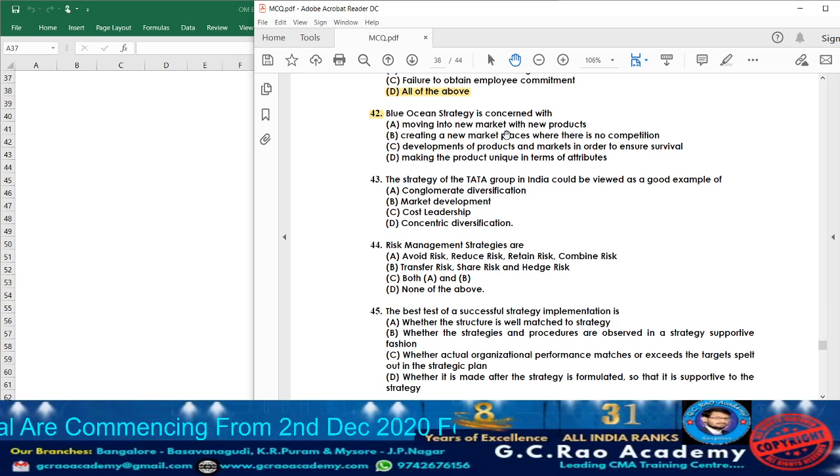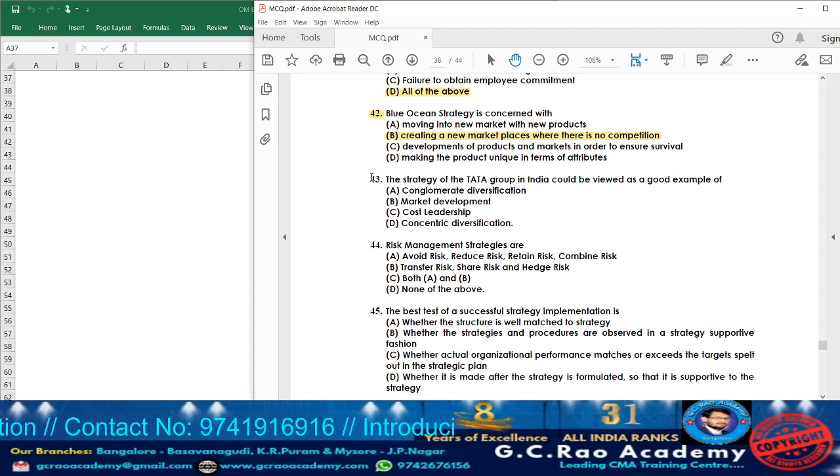Point number A, moving into new market with new products. No. Option B, creating a new marketplace where there is no competition. Yes, with the help of blue ocean strategy, the organization will be able to create a new marketplace where there is no competition at all. For example, like iTunes, Canon, Ford models, Philips, all those, they are adopting what? Blue ocean strategy itself, means they are not having any competition at all.